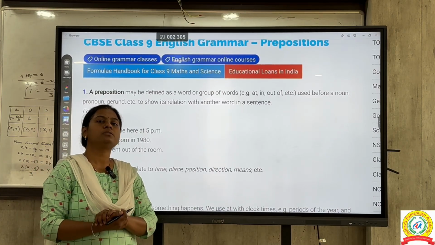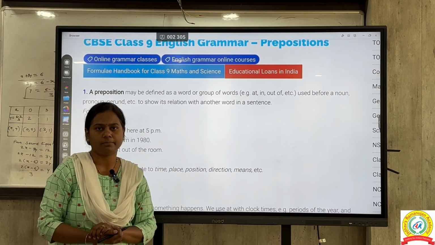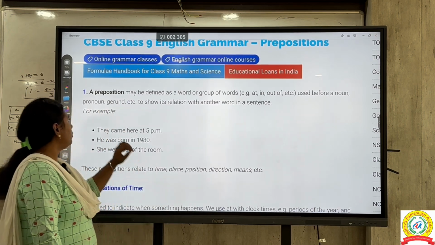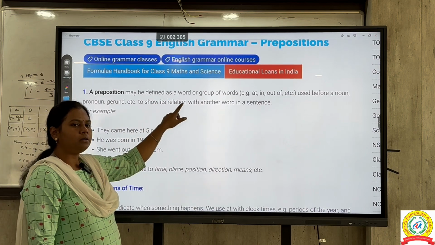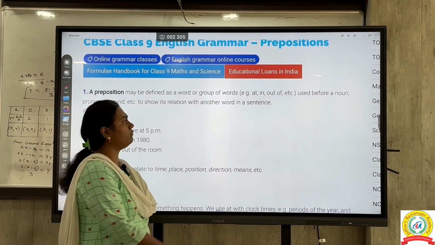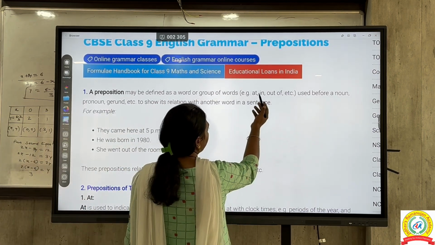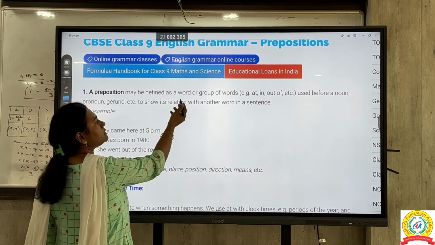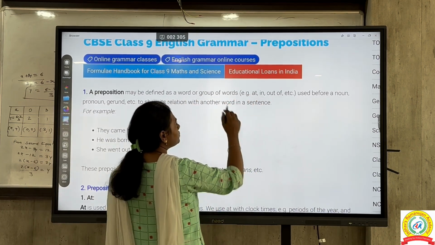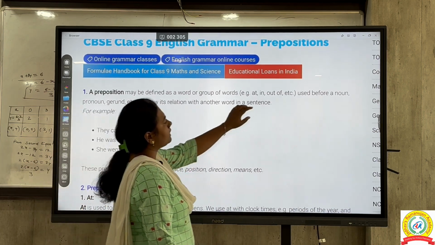So today we are going to start with a very important topic of grammar, which is the preposition. So what is the meaning of preposition? A preposition may be a word or it can be a group of words. Like we are using many prepositions like at, in, out of. Out of this, at and in we can say are single words, and out of is what? A group of words. Okay, and they are used before...